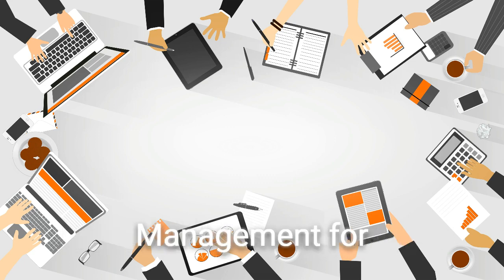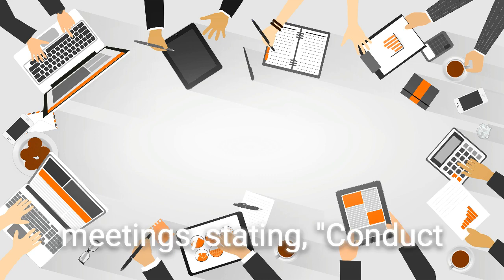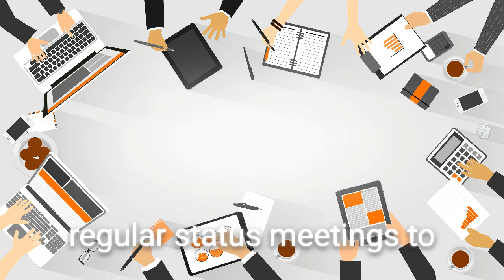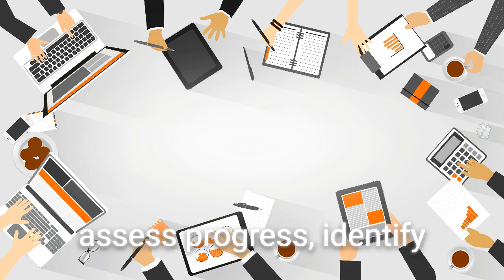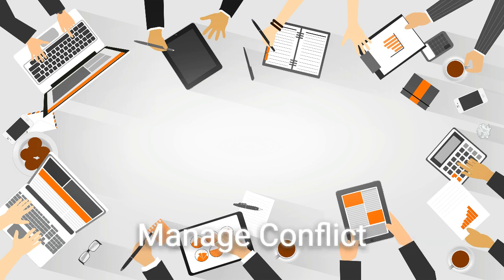In his book Project Management for Dummies, Stanley E. Portney emphasizes the importance of status meetings, stating, "Conduct regular status meetings to assess progress, identify obstacles, and make any necessary adjustments." 4. Manage conflict.